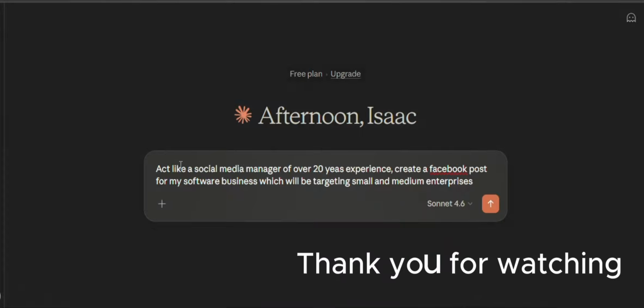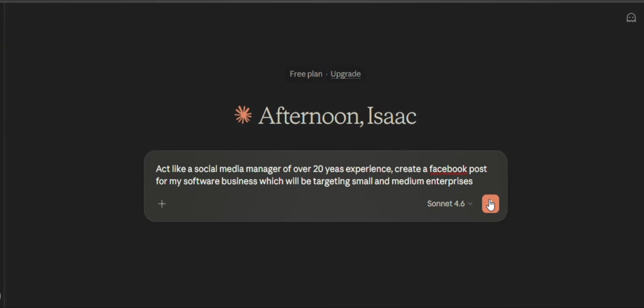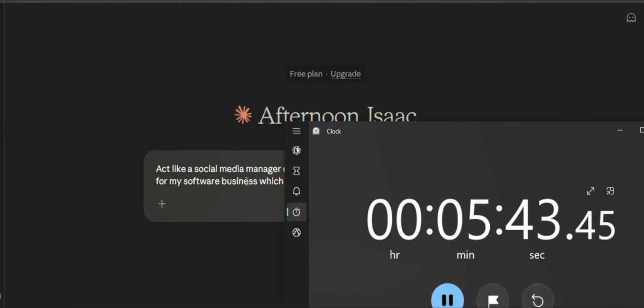Can you see in how many lines now, in how many words now, I've created a simple and effective prompt. After clicking on this button, this is the result generated for me, and the result is a Facebook post which I can share on my Facebook handle. So that's just that about creating an effective prompt.